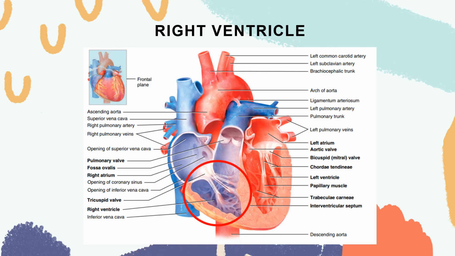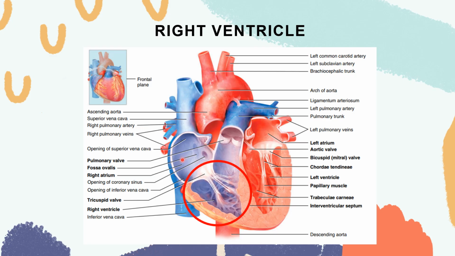So next is your right ventricle. The thickness, which is here, sorry, here. The thickness and the form of your right ventricle forms the anterior surface of your heart. The inside of the right ventricle contains a series of ridges that is formed by raised bundles of cardiac muscles, which is called your trabeculae carneae. Same here in your left ventricle, it also contains trabeculae carneae. The blood is still deoxygenated, so it doesn't have oxygen.